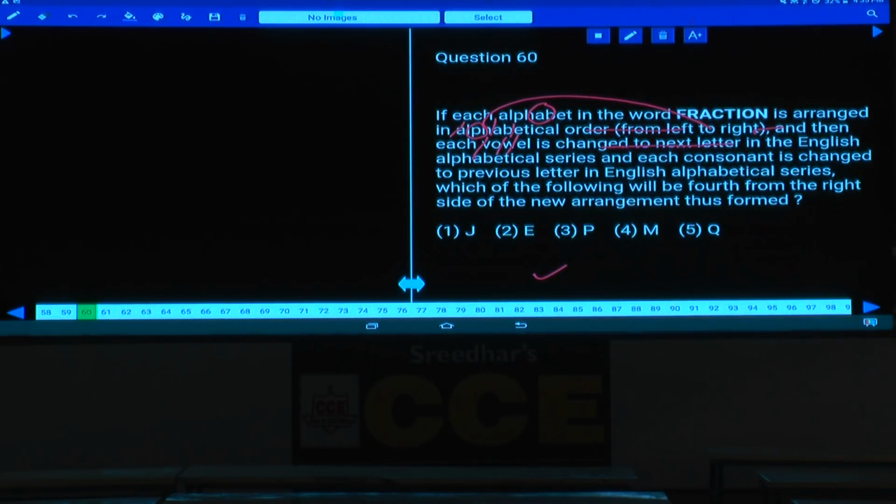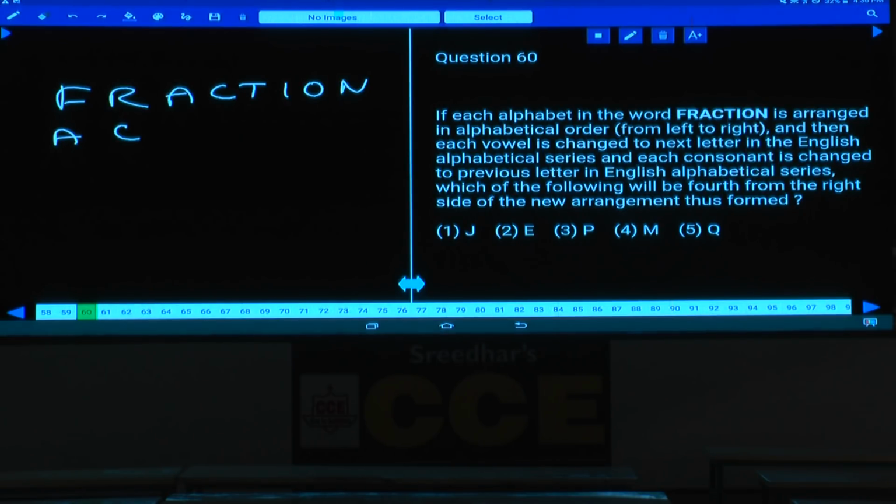Now in this question number 60, if each of the alphabets in the word FRACTION, now F R A C T I O N, all these letters are arranged in the alphabetical order, isn't it? Tell me what are the letters here? A C, F I, next one N O R T. Then each vowel and each consonant is changed to the previous letter.